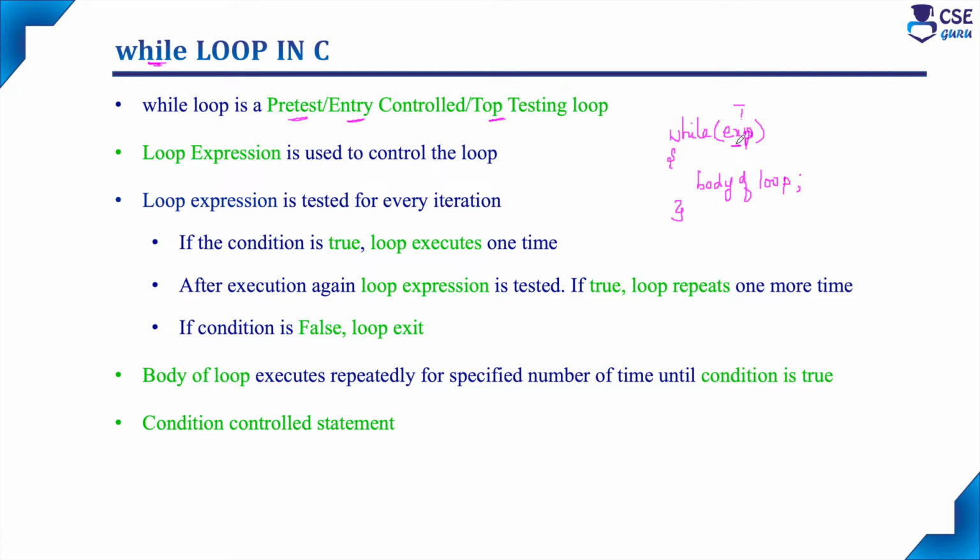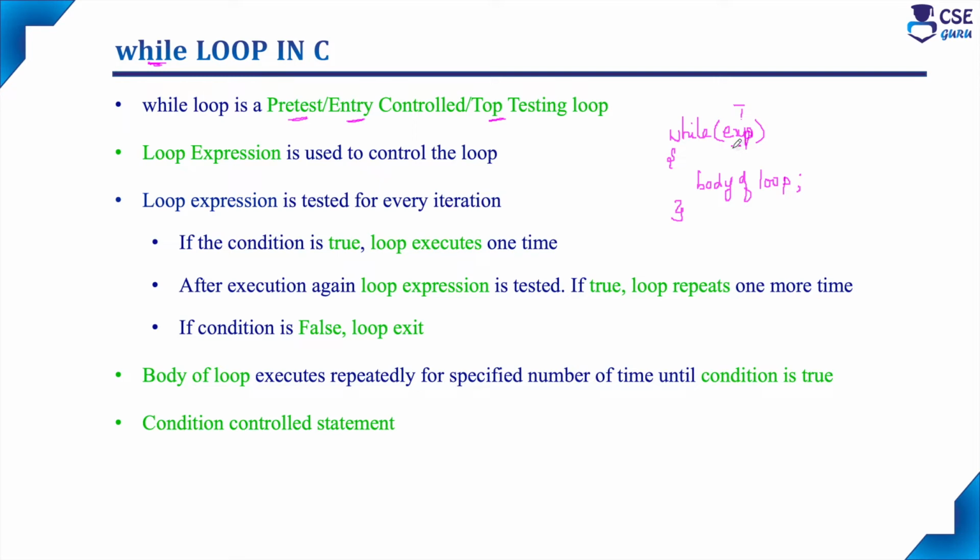So it is called pre-test loop as well as entry control loop. Here entry is restricted based on the loop expression. Only when the loop expression is evaluated to true, it will allow entry into the body of the loop and execute once. Since in the top itself the loop expression is tested, it is also called top testing loop. So this is everything similar to the concept of for loop.